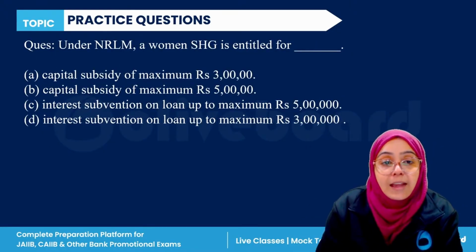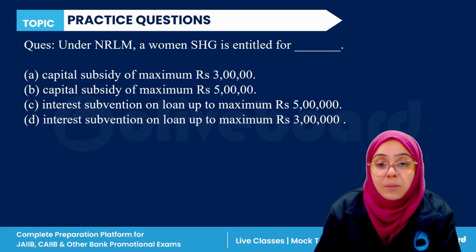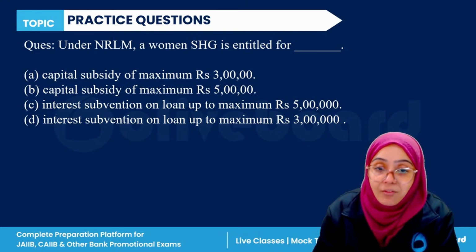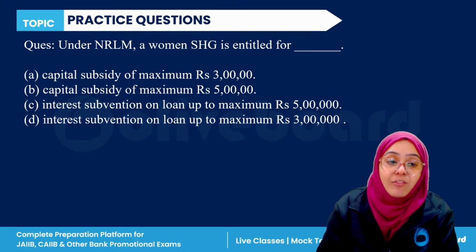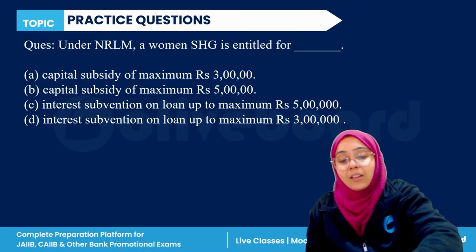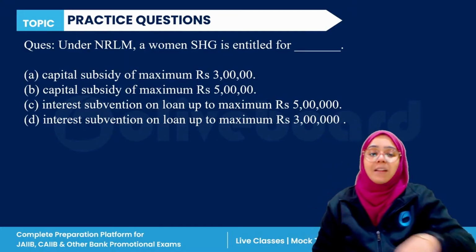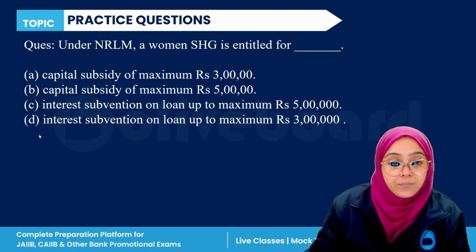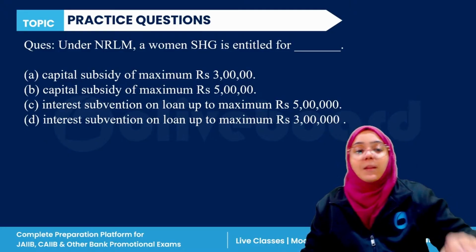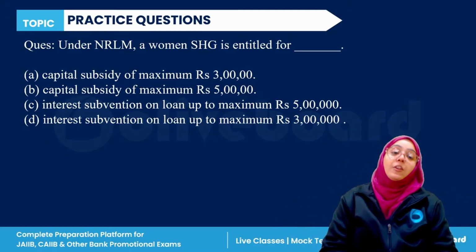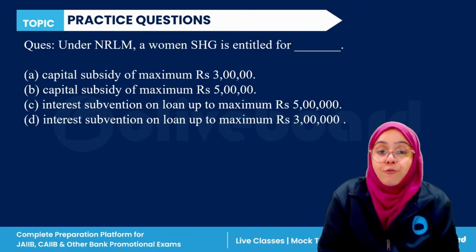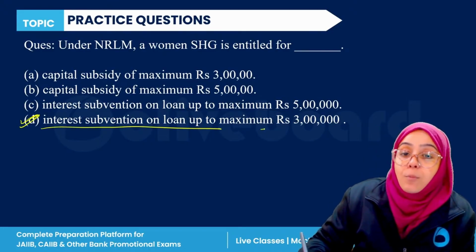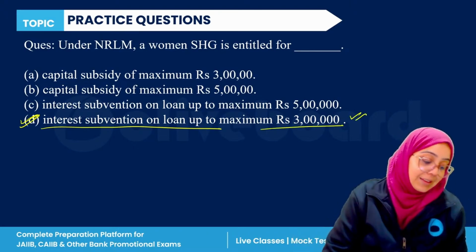Next, under the NRLM scheme, a woman self-help group is entitled for a capital subsidy of 3 lakh, of 5 lakh, interest subvention on a loan maximum of rupees 5 lakh or 3 lakh. So again, it is a fact-based question. No need to worry. You just have to learn the fact. Under the NRLM, a women self-help group is entitled to an interest subvention on the loan to a maximum of rupees 3 lakhs. So D is the correct answer.